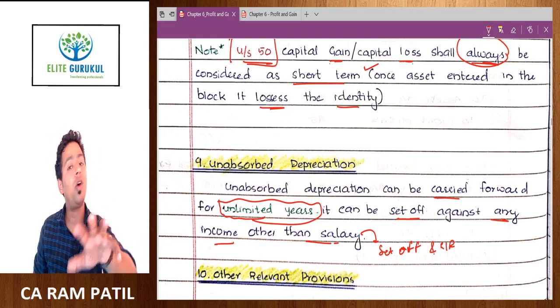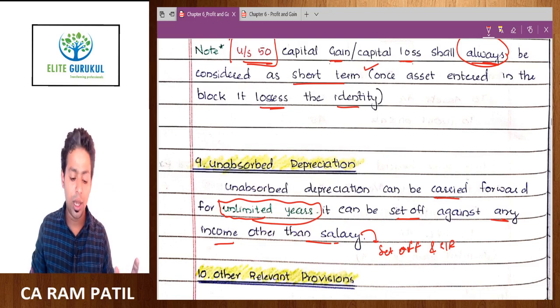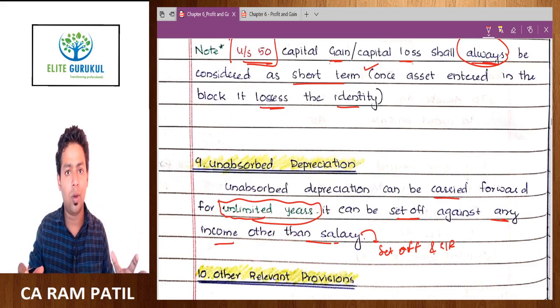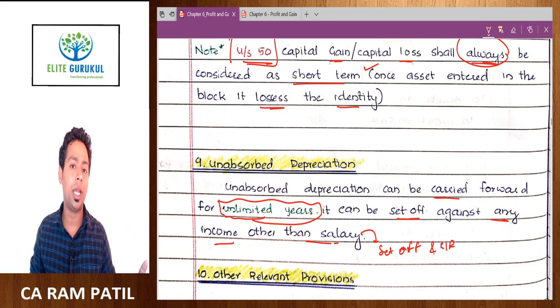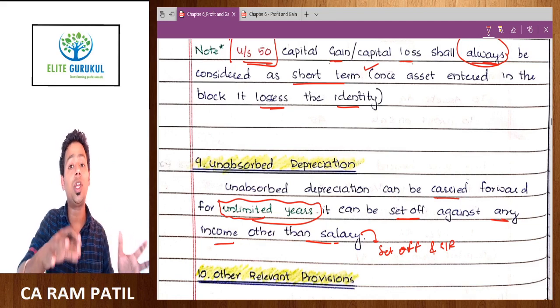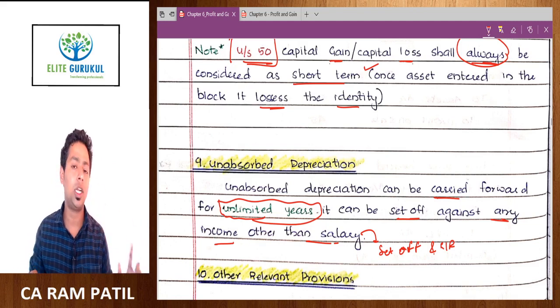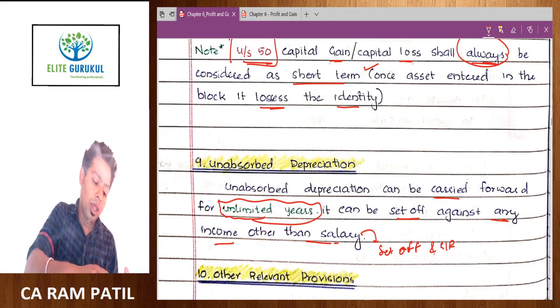That is a common law for all types of business losses that we have in sections 70 to 80. If you did not understand this concept, then give me the opportunity to teach you the set off and carry forward chapter, and at that time I will revisit this particular point. We will have a discussion one more time on this concept under the set off and carry forward chapter.